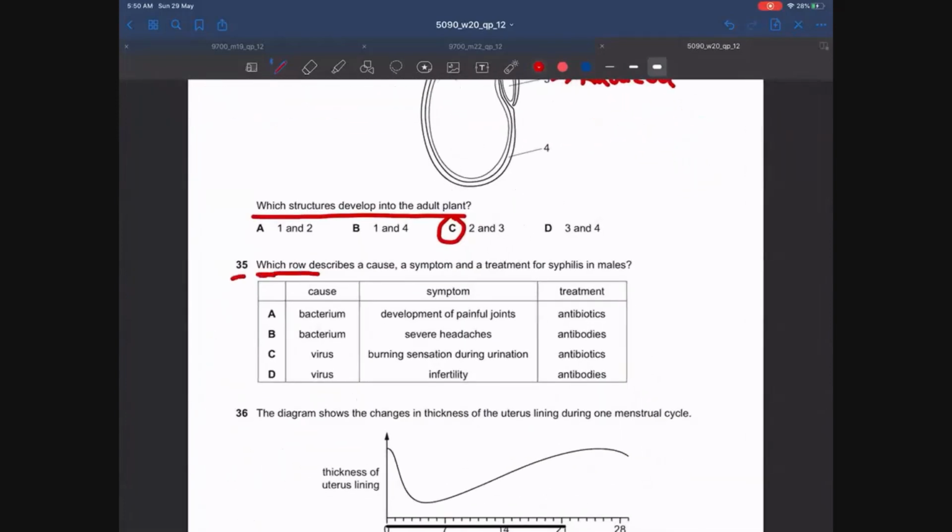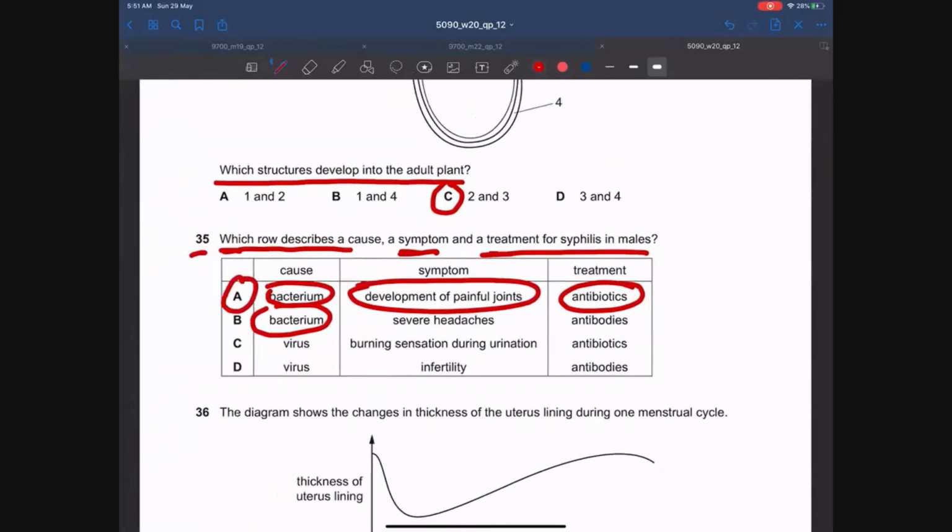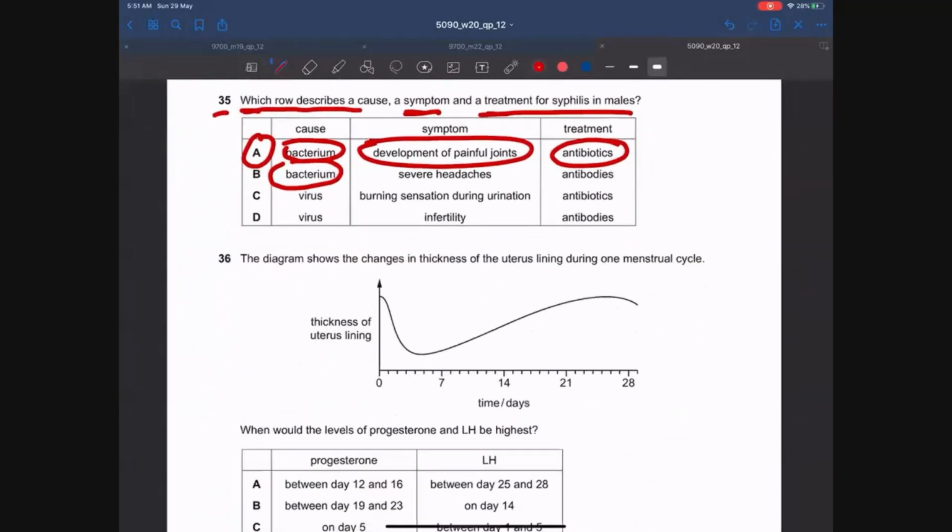Which row describes a cause, a symptom, and treatment for syphilis in males? Guys, syphilis is caused by bacteria. Always remember this point. Syphilis is treated by antibiotics, and development of painful joints or arthritis is one of the symptoms of syphilis. The answer is A. Let's move on to MCQ number 36.